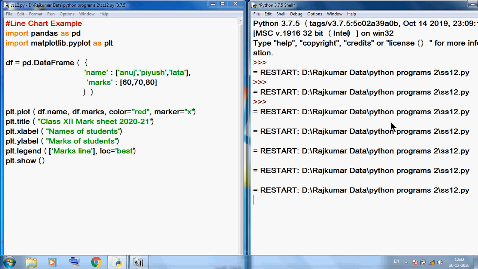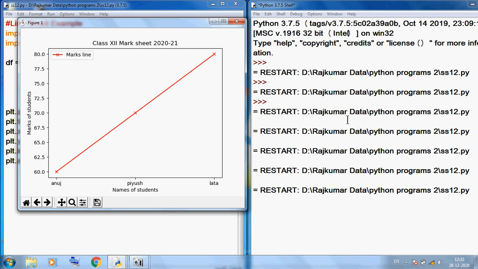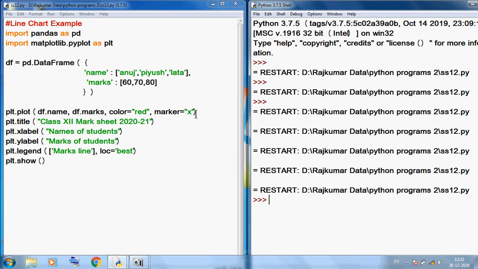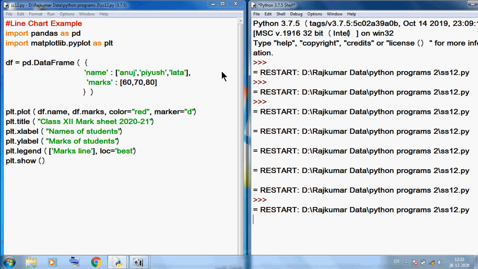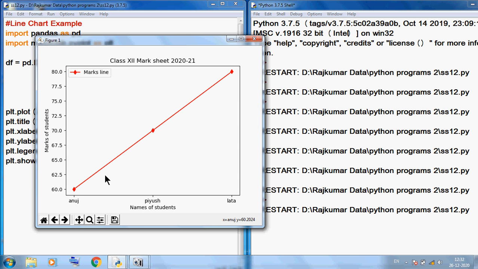So you can see a very interesting thing. This time you can see the x marker. The x marker at Anuj 60, 70, and so on. But you can change it, you can use any type of marker. I want to save and run this program again. So you can see this diamond. Clearly it shows Anuj has 60 marks, Piyush has 70 marks, and Lata has 80 marks. So we can use extra effects in our line.